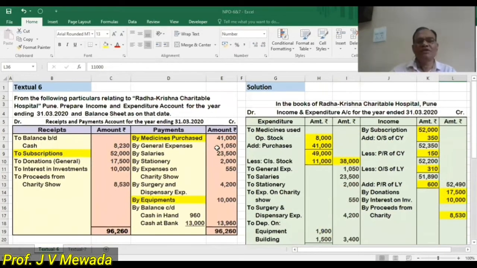Now general expense, 1050. So that is our normal expense, 1050. Then we are having salaries.